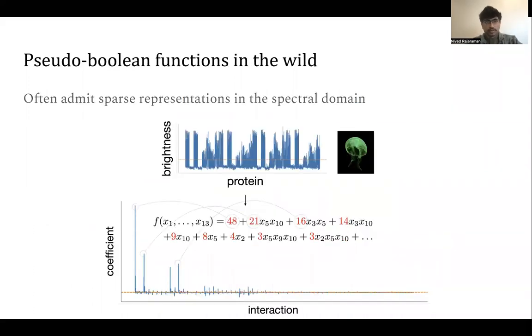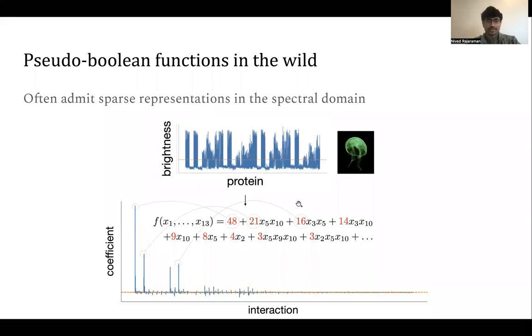One thing that's observed a lot in practice is that pseudo Boolean functions in the wild often admit sparse representations in the spectral domain. If you think about it in this polynomial form, it only has a few non-zero coefficients. For example, this plot shows the function over protein mutation patterns on a parent protein, and the y-axis is the value of the function, which corresponds to the brightness.